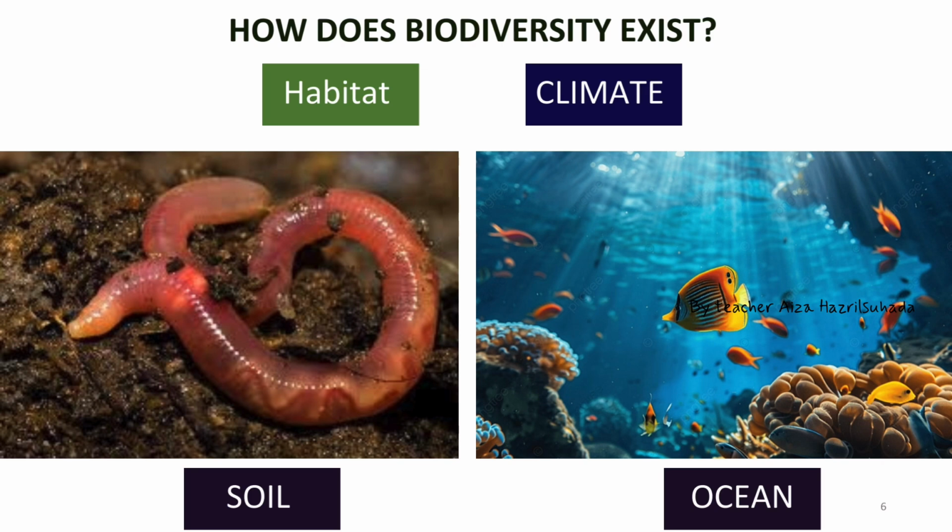All the living things inside the oceans, I mean the aquatic life, will undergo adaptations, such as this aquatic animal, the fish. It will develop many adaptations to survive in water, such as having fins and gills. Okay, all of these habitats have different temperatures.